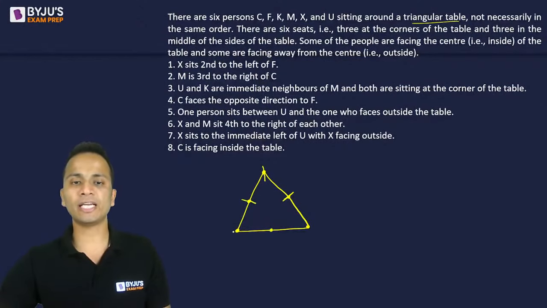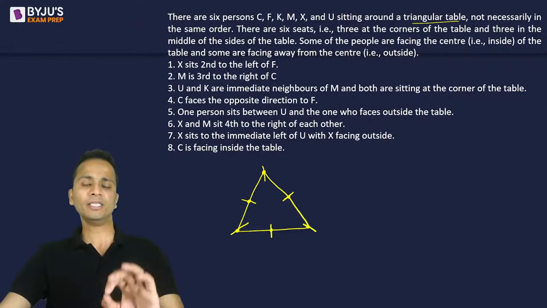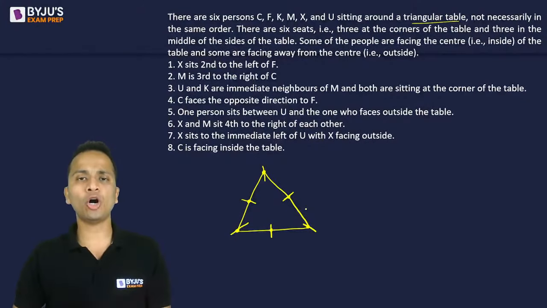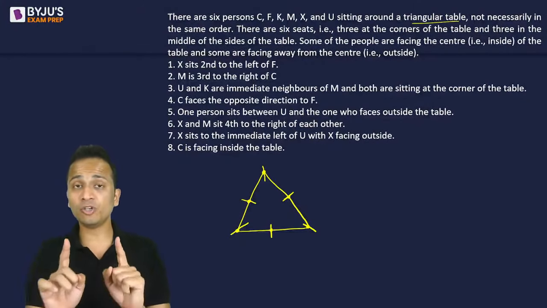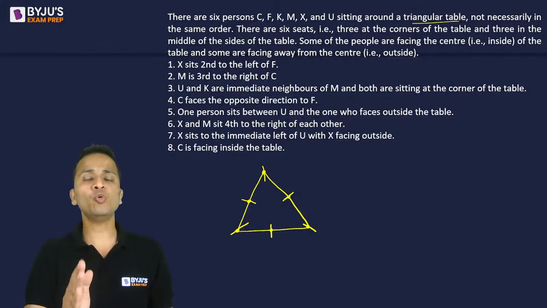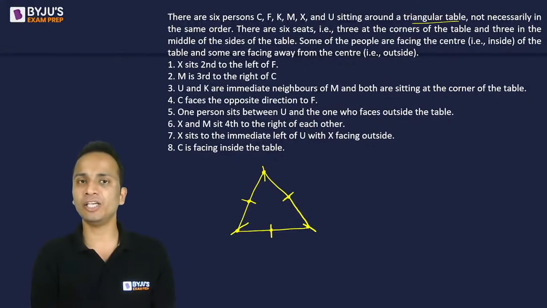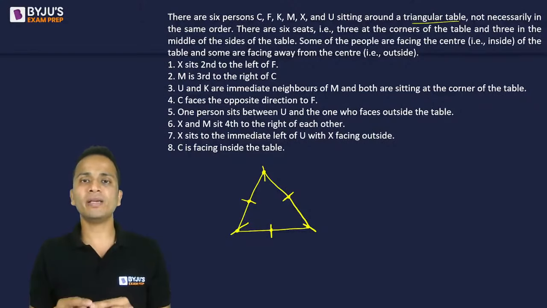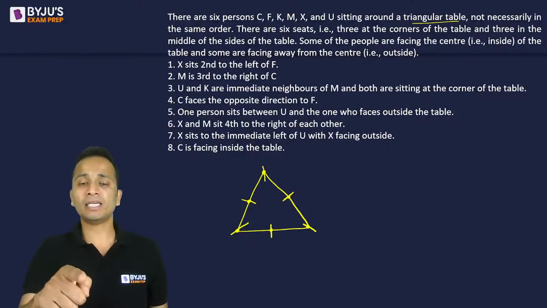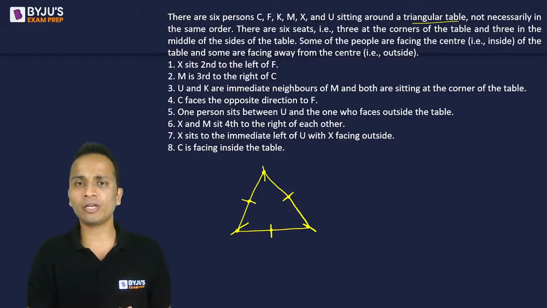I don't know which direction they are facing. I'll get to know it later. Okay, now whenever you have a non-linear arrangement, listen to this very carefully. Whenever you have a non-linear arrangement, that means a circular arrangement, a square table, a rectangular table, a table like this, which is triangular in shape.